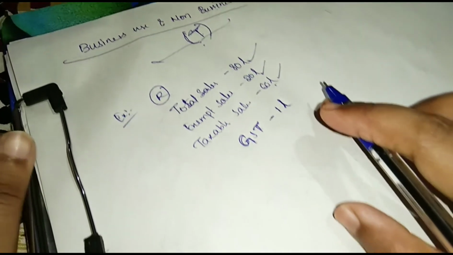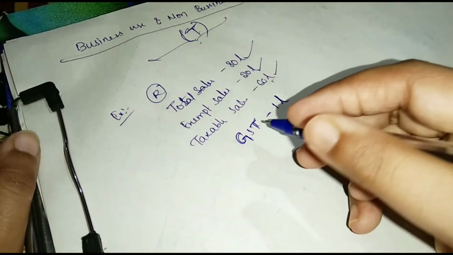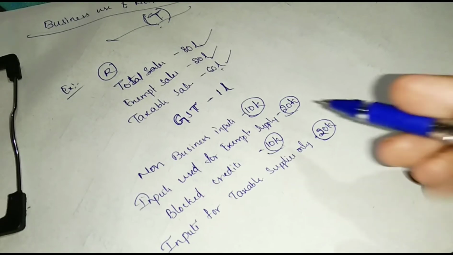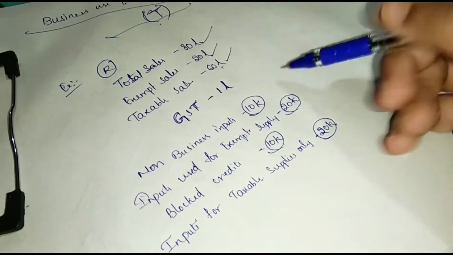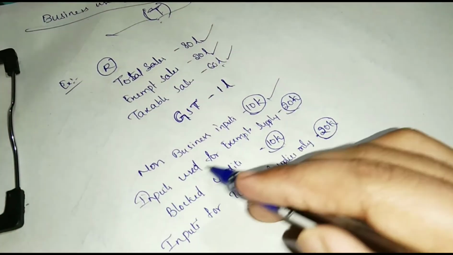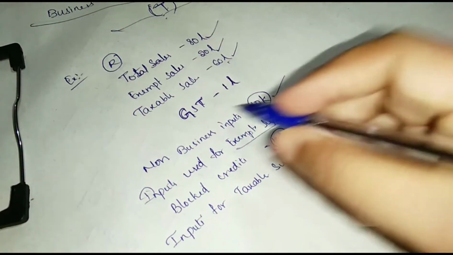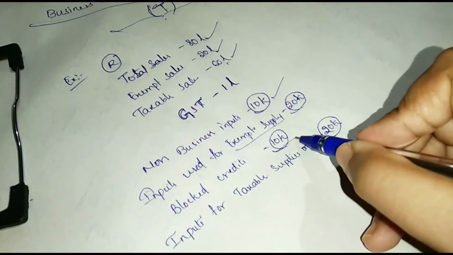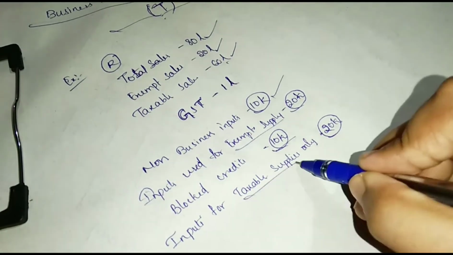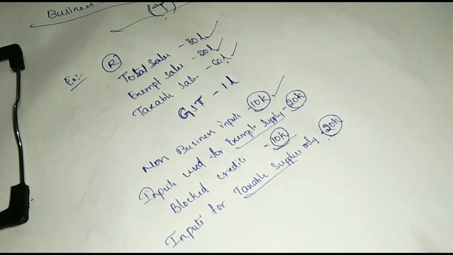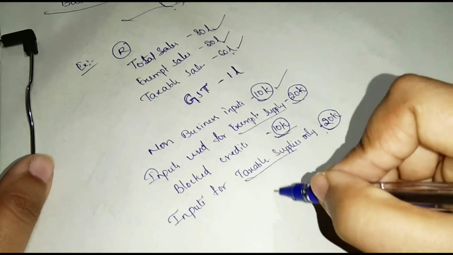And also additional information: non-business inputs 10,000, inputs used for exempt supply 20,000, blocked credits 10,000, inputs for taxable supplies 20,000. And calculate eligible ITC.